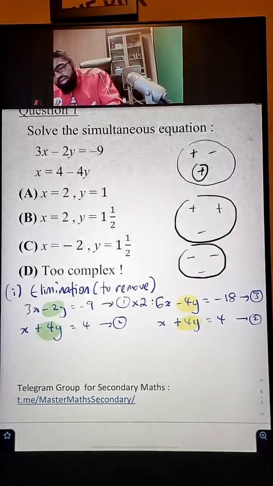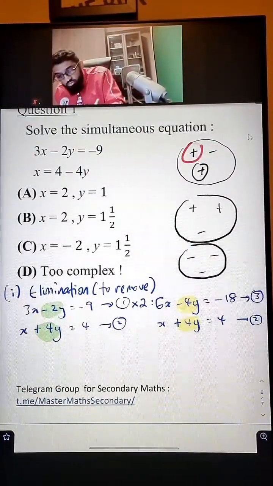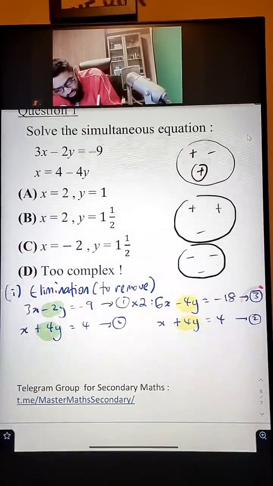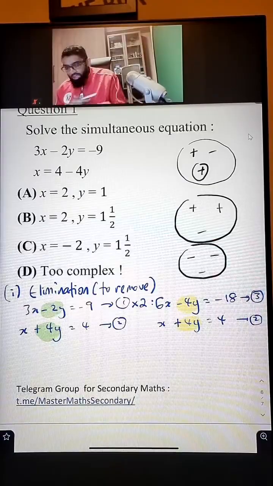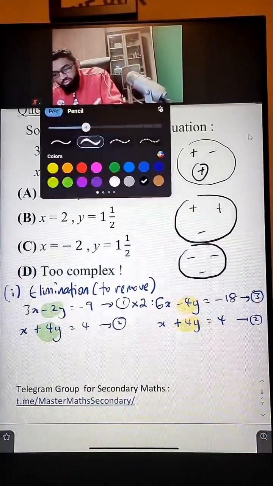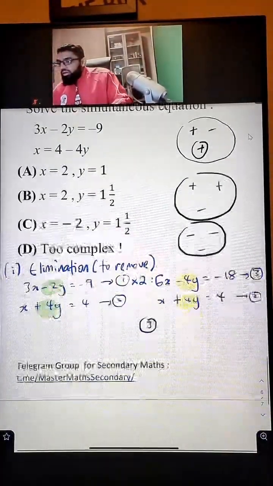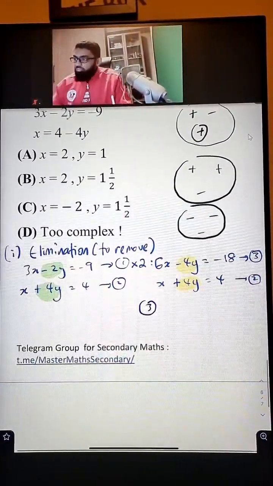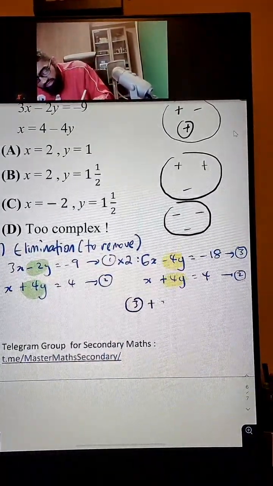So the only time when you plus is if your signs are different, let's say one is plus, one is minus. Then you have to add the equations up together. Is that okay, guys? Again, one is plus, one is minus. You got to add the equations up together. So what do you do? We take equation 3 and we plus equation 2.